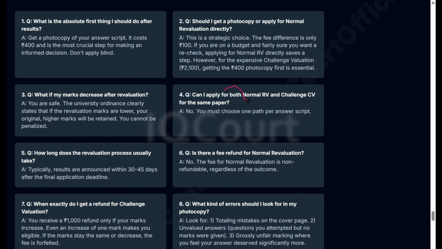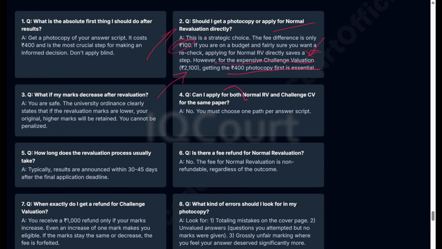Then let's go to the second question: whether you go for a photocopy or apply for normal valuation directly. If you're low on budget, just go for normal evaluation. Just apply for 500 rupees, just 100 rupees extra than the photocopy. However, if you are going for challenge valuation and want to make sure you'll get extra marks before applying, then go for the 400 rupees photocopy first, then you can apply for challenge valuation.